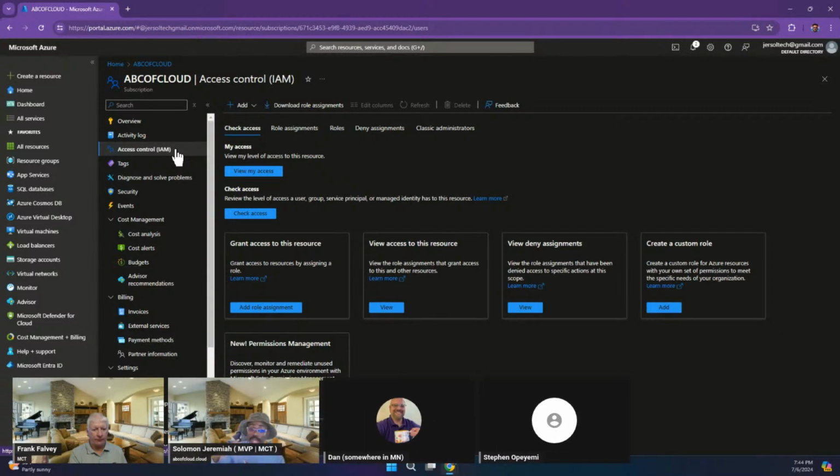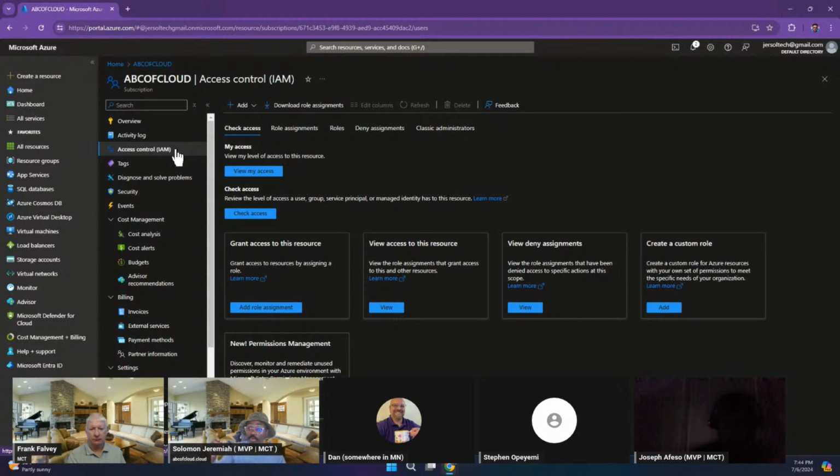Because if you assign this to a level that's maybe the root level, the roles get inherited by the subsequent levels. So if I'm assigning it to the subscription right now, what that simply means is that particular role would be inherited by the resource groups under this particular subscription.